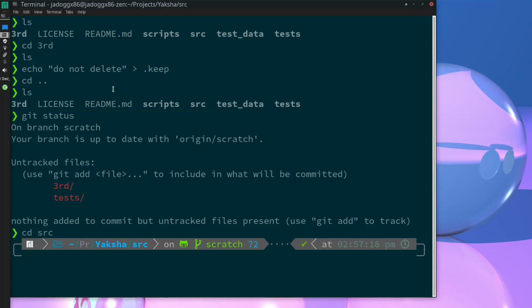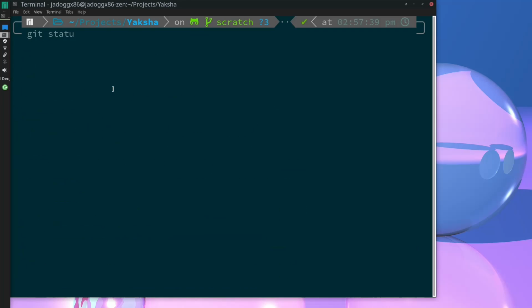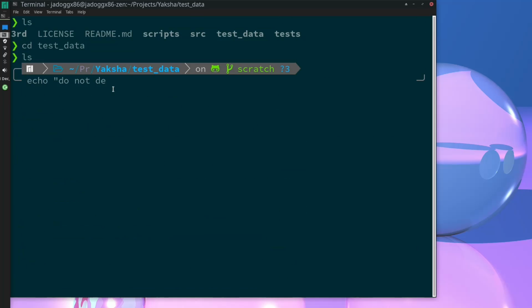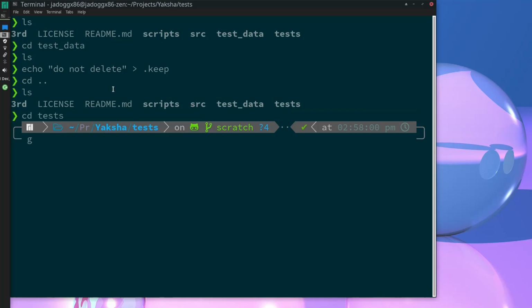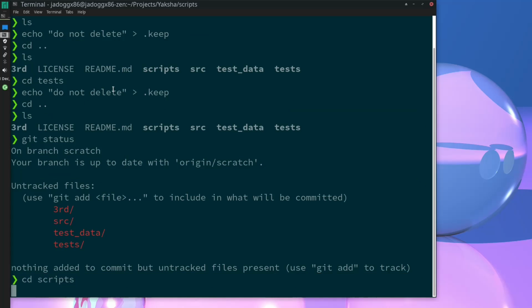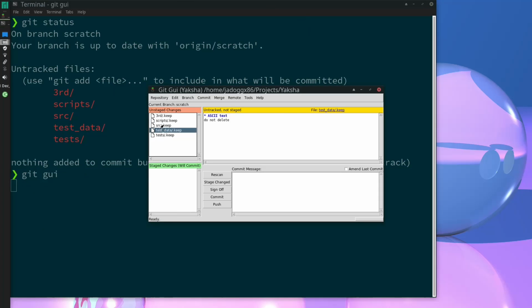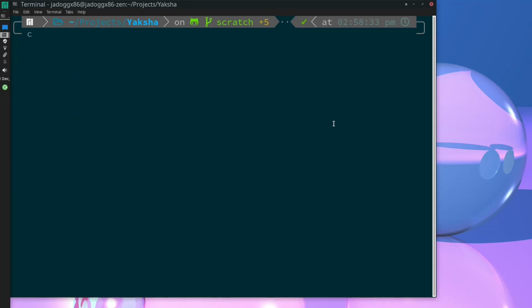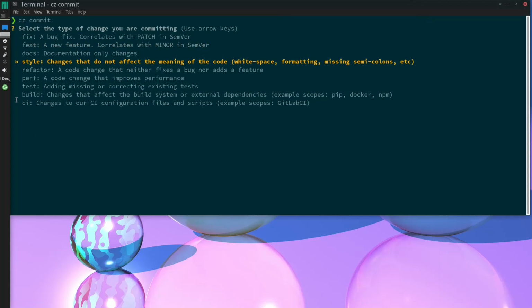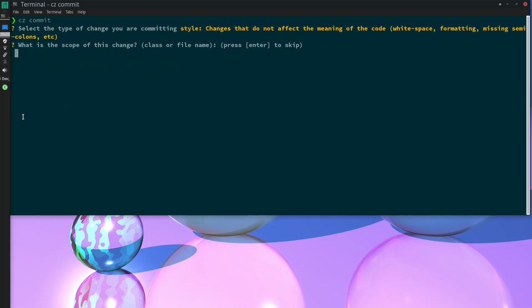Alright, let's repeat that for all the folders here. I have sped up the video. Awesome. It is done now, and yep, that looks all right. And what I'm going to do is simply create a commit. Yeah, style looks good.